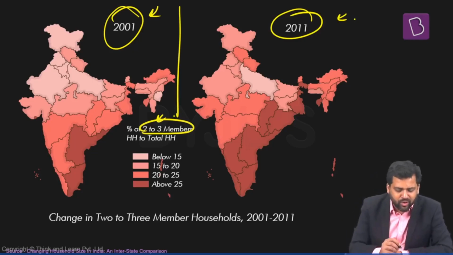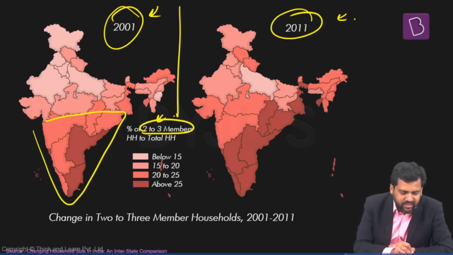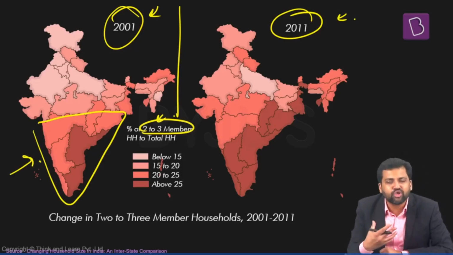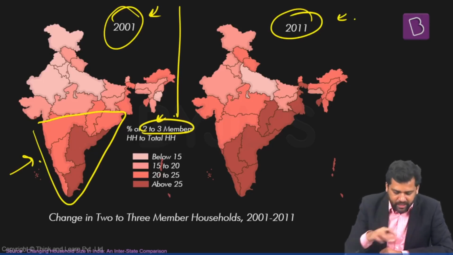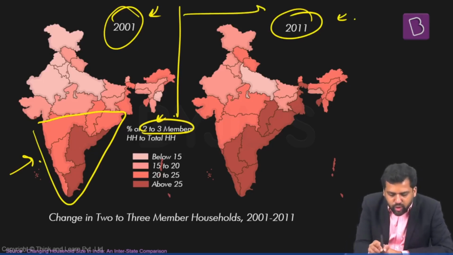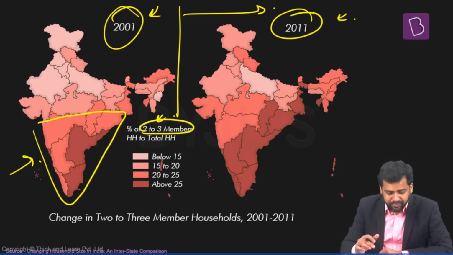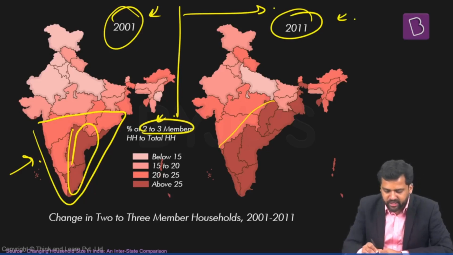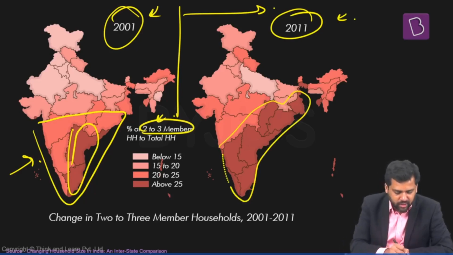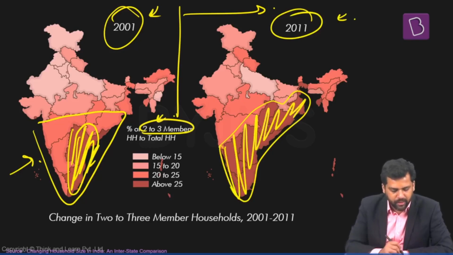In 2001, you can see that some of the southern states have a large proportion of households which have just 2 to 3 members. By 2011, you can observe that many other parts of the country now have slightly darker colors. Look at the darkest red, it has increased further, right? It has increased to so many places.